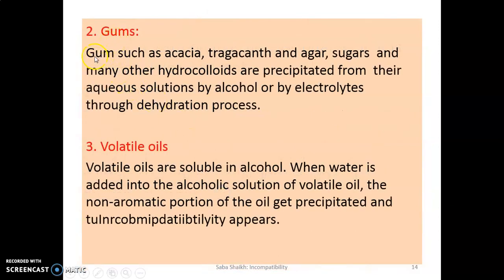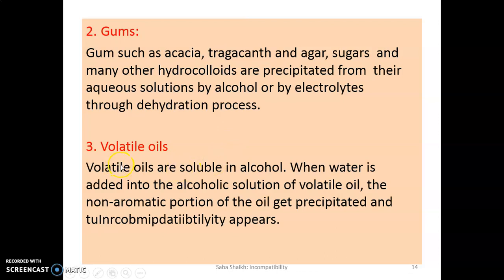Second is gum. Gums such as acacia gum, tragacanth and agar, sugars and many other hydrocolloids are precipitated from their aqueous solutions by alcohol or by electrolytes through a dehydration process. Now here is another case. In the first case we saw resin. The second is gum, where due to the presence of alcohol the gum can come out as a precipitate. So this can be avoided by using the proper techniques. By using electrolytes through the dehydration process we can change the precipitate formation.